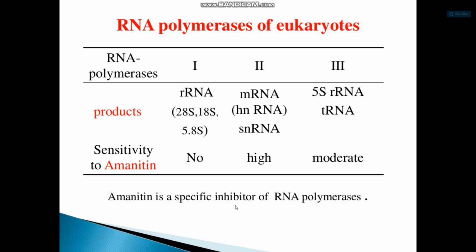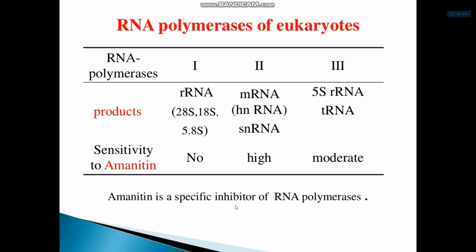Second, the RNA polymerases of eukaryotes. RNA polymerase I makes ribosomal RNAs like 18S, 28S and 5.8S. RNA polymerase II makes mRNA, the heterogeneous nuclear RNA. Transfer RNA and 5S ribosomal RNA are made by RNA polymerase III.